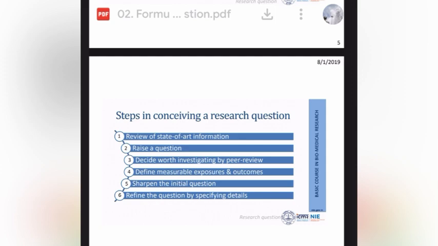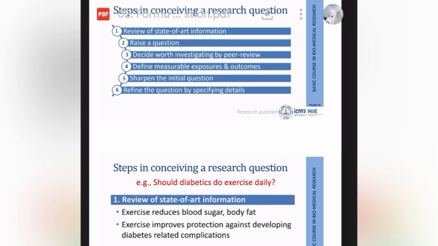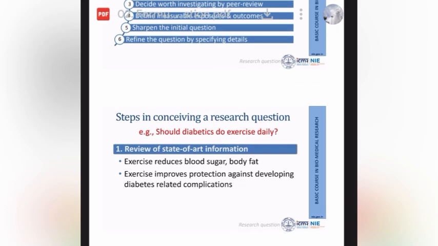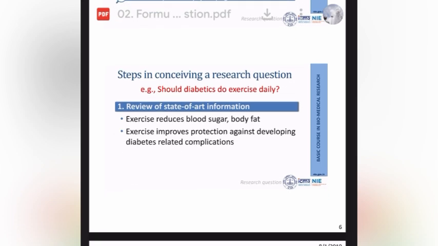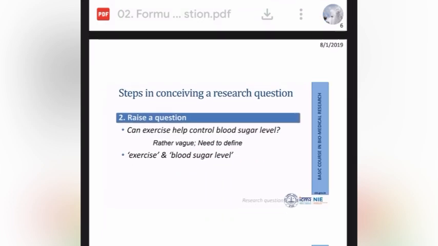And step 2, conceiving the research question, there are 6 steps, please read it out. In the step of conceiving a research question: should diabetics do exercise daily? This is just an example they're giving, okay, it's not the real question. So you need to review the state of the art of information. That is the 6 steps there. So you need to analyze that way. It's going to be helpful in formulating a question.